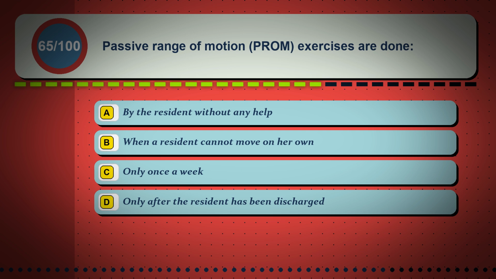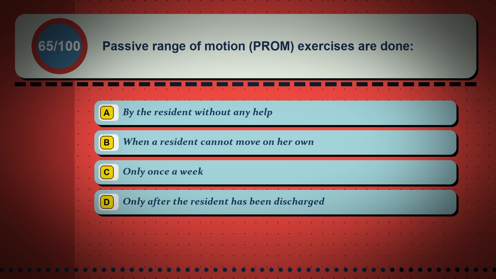Question 65. Passive range of motion, PROM, exercises are done: Option A. By the resident without any help. Option B. When a resident cannot move on her own. Option C. Only once a week. Option D. Only after the resident has been discharged.